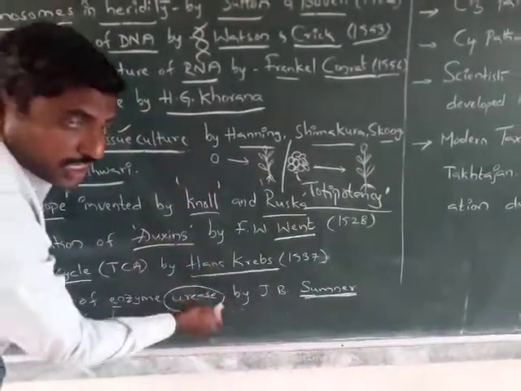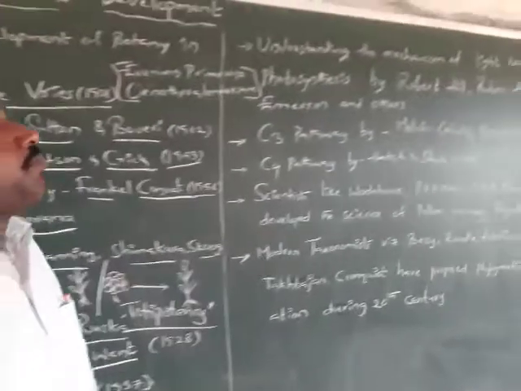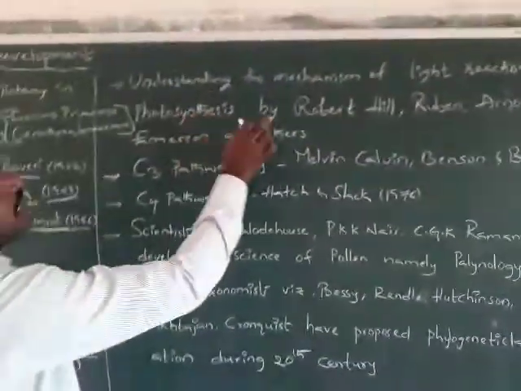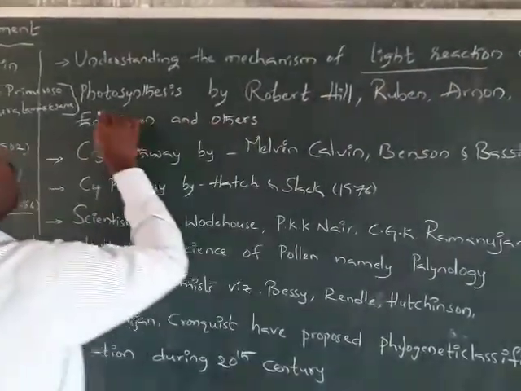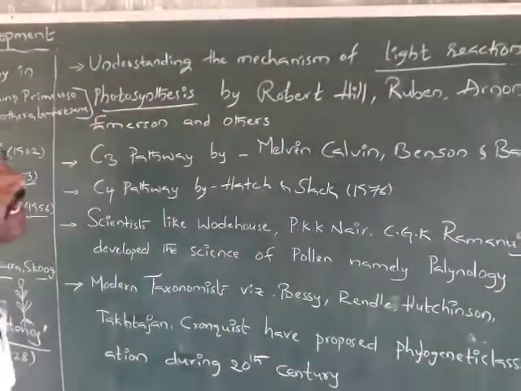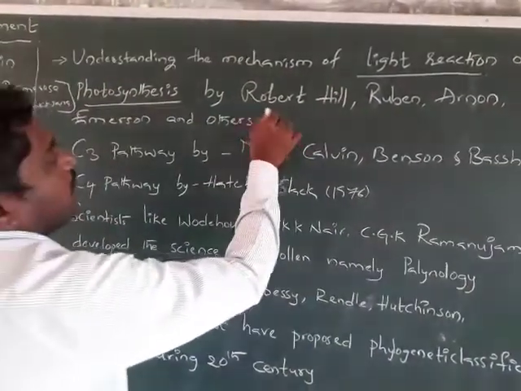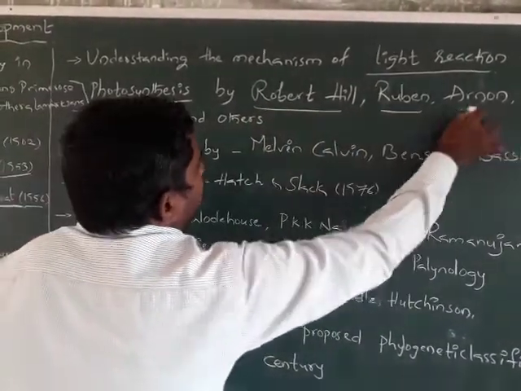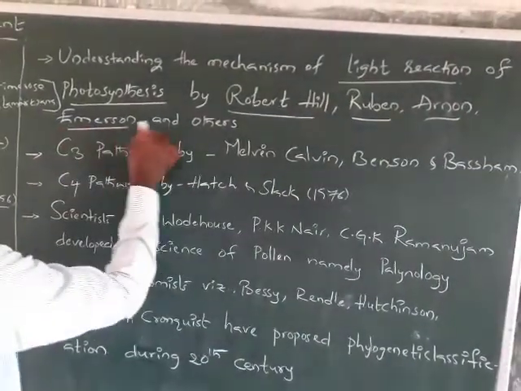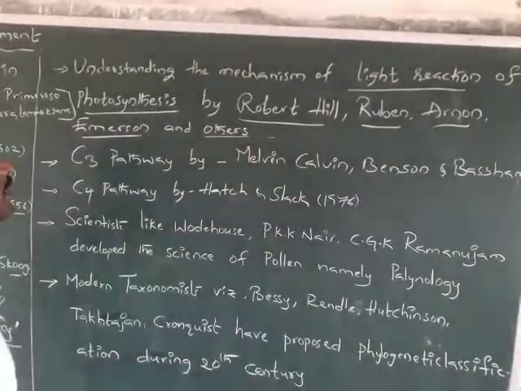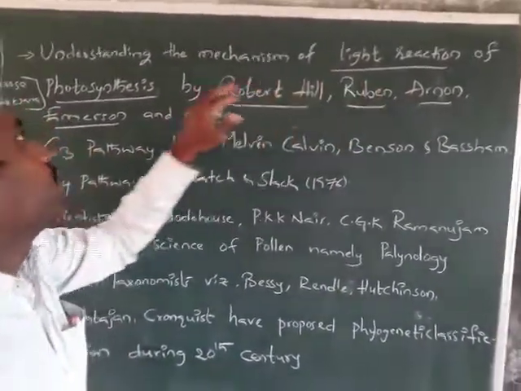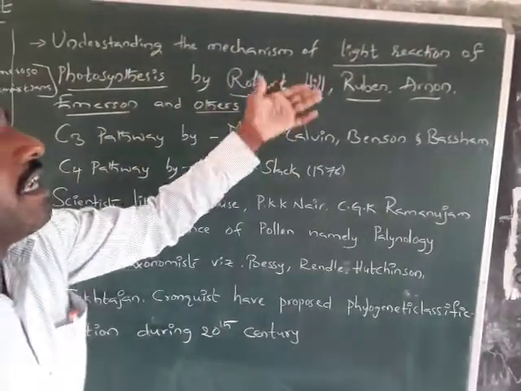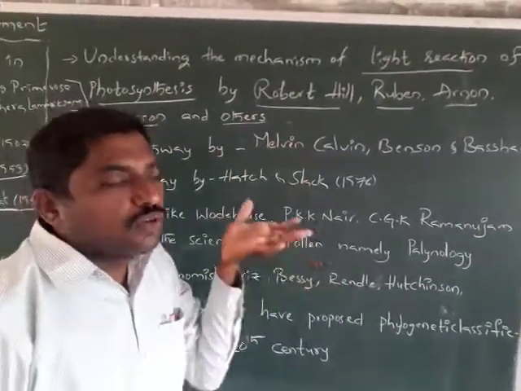During the 20th century only. Here, understanding the mechanism of the light reaction of photosynthesis by Robert Hill, Ruben, Arnold, Emerson, and others. The light reaction is the first step of photosynthesis.